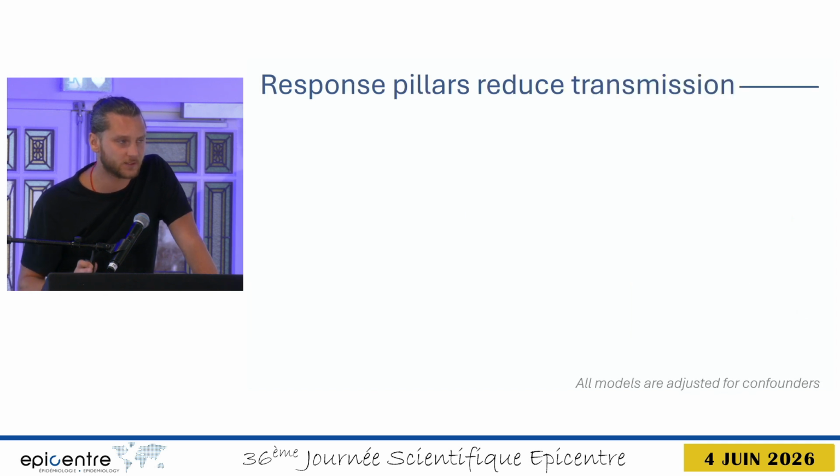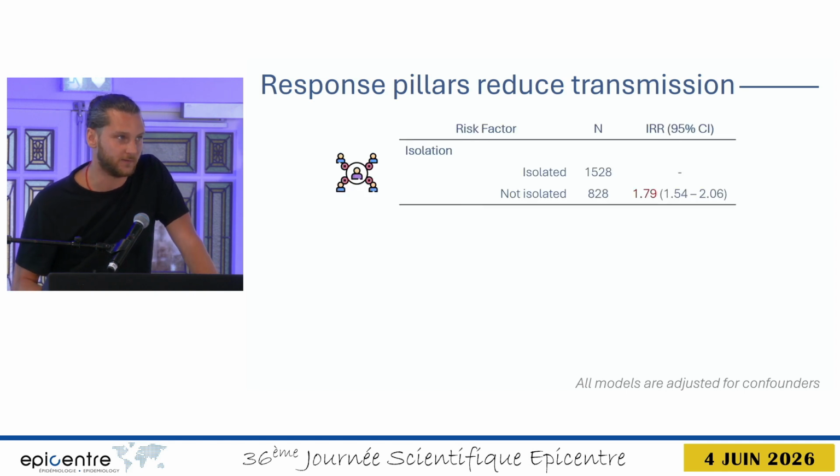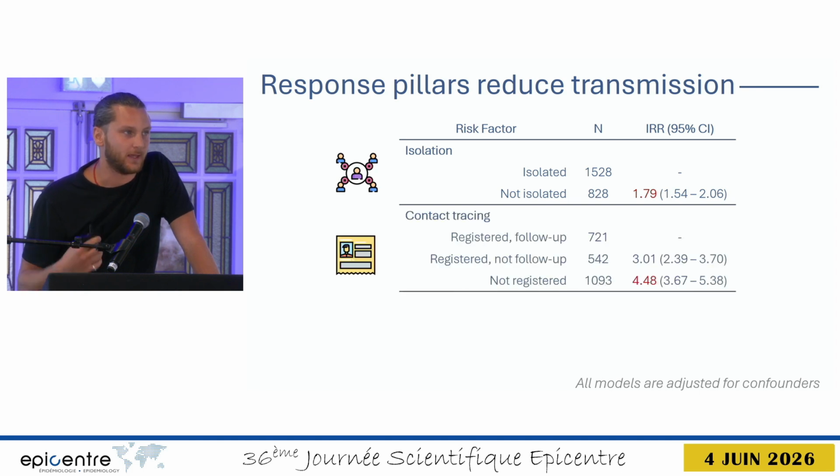We first started to look at the response pillars, our core response pillars, and how they impact transmission. The first thing we see is for isolation. Cases never isolated had 1.79 more secondary cases than cases that were isolated in our ETCs. In terms of contact tracing, we observed that cases that were never registered and never followed up had, on average, 4.5 more secondary cases than cases that were registered and followed up.